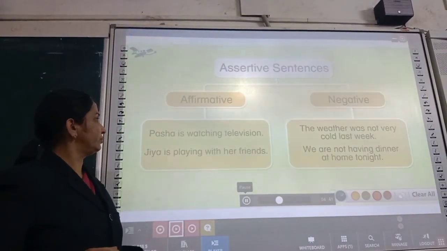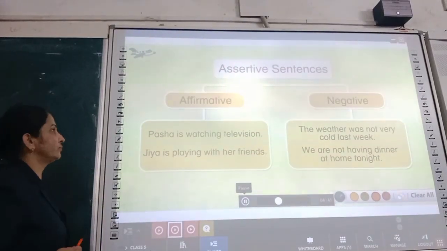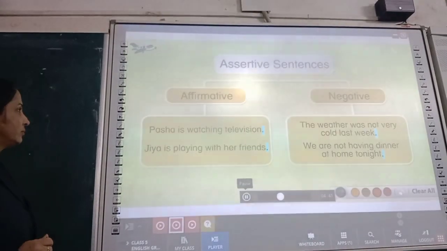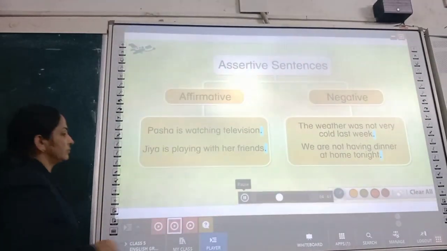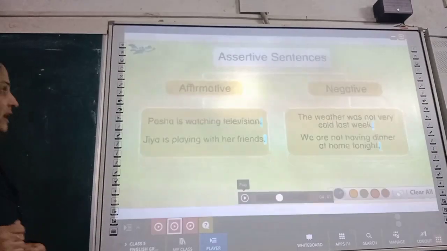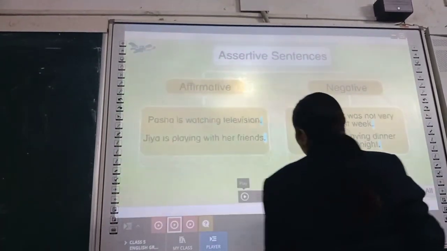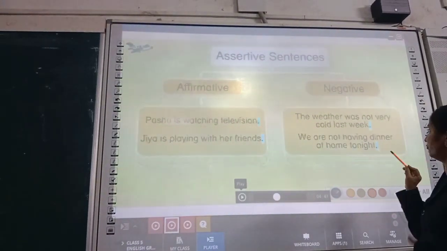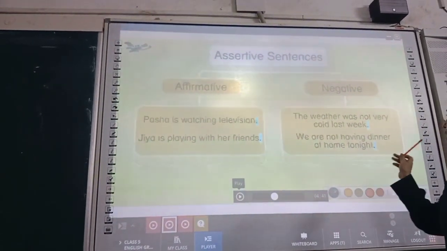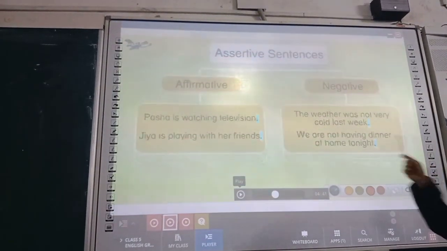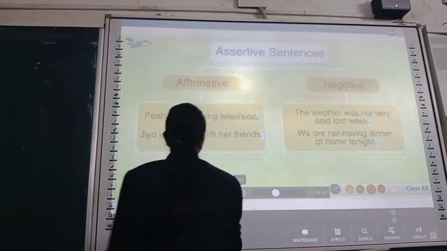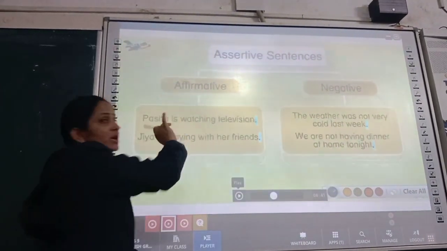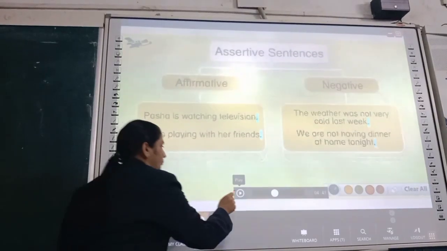Here are a few more statements that give us information. They are all assertive sentences, affirmative and negative. Pasha is watching television. Jia is playing with her friends. The weather was not very cold. Last week we were not having dinner at home. So these are negative sentences because the word not is used here, but here the simple statement is being given.